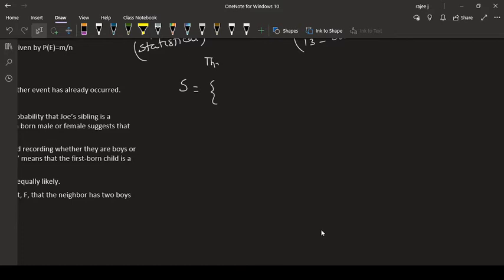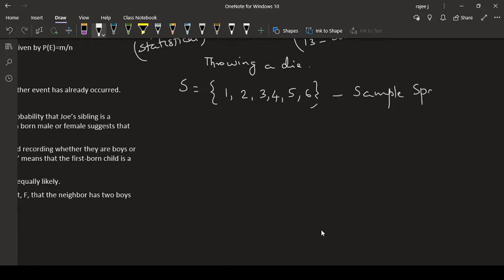Throwing a die, that is the experiment, the trial we are doing. Then sample space. Sample space means the result. The outcomes can be 1, 2, 3, 4, 5, 6. These are the possible outcomes. The set of all possible outcomes while performing a trial or experiment we call the sample space. Each one, 1, 2, 3, 4, 5, 6, is an outcome here.